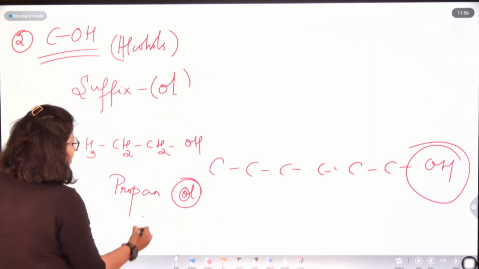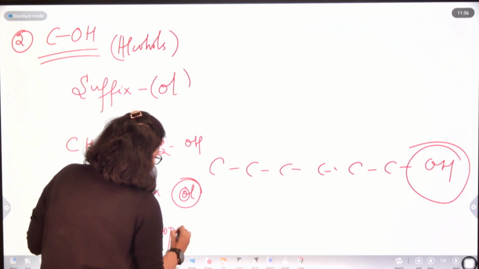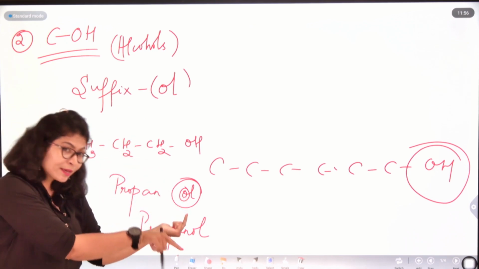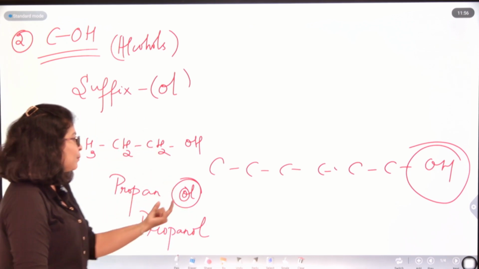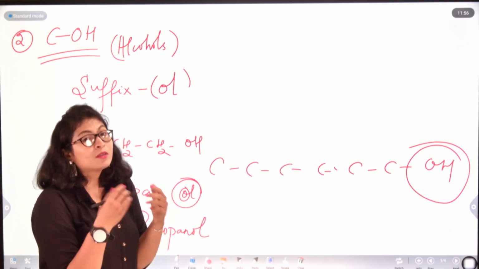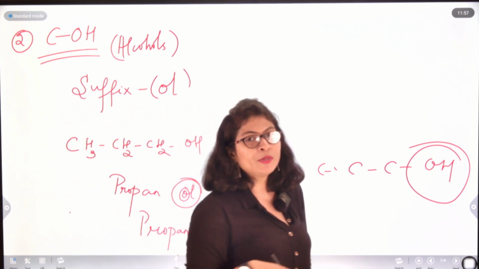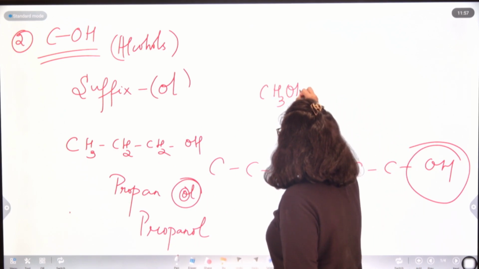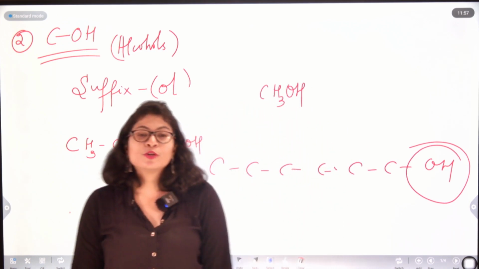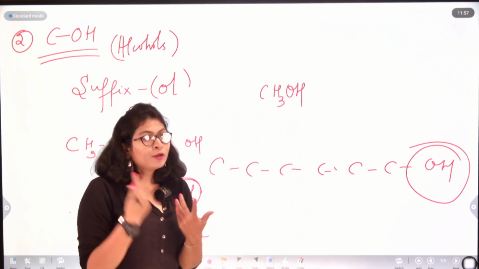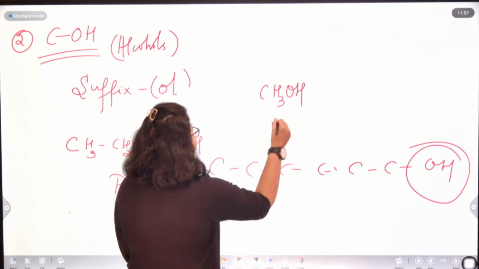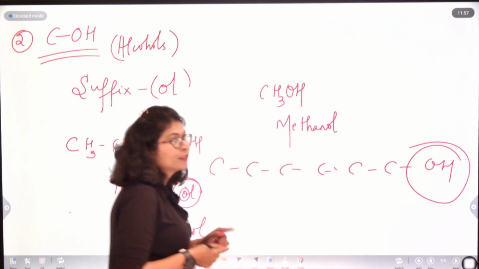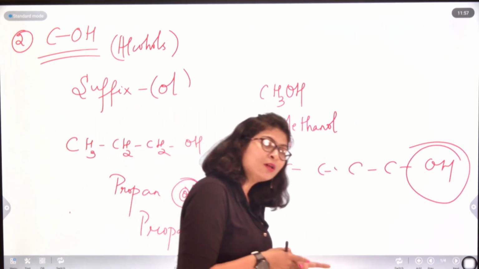So what does the name become here? Propanol. Okay. The E which we have at the end of alkane, we omit that E, and we simply place OL as the suffix for the functional group alcohol. So if I see another example, if this was CH3OH, then it's derived from methane. So it should be methane with OL as the suffix, the E gets omitted, and we get the name methanol. Okay, methanol, ethanol, propanol, butanol, pentanol, likewise.